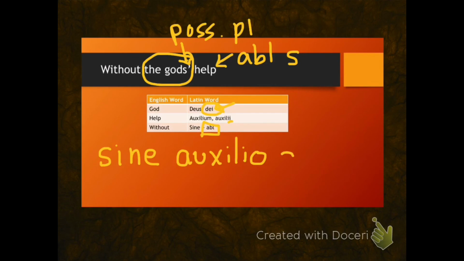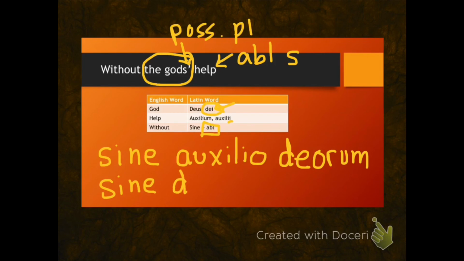So I will write the base of the noun by removing the letter I from the genitive and then add the genitive plural ending.